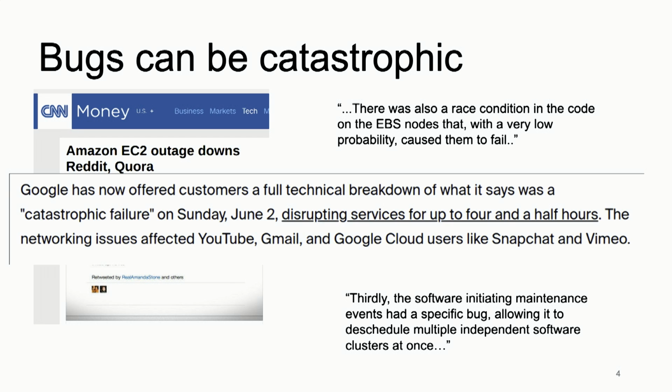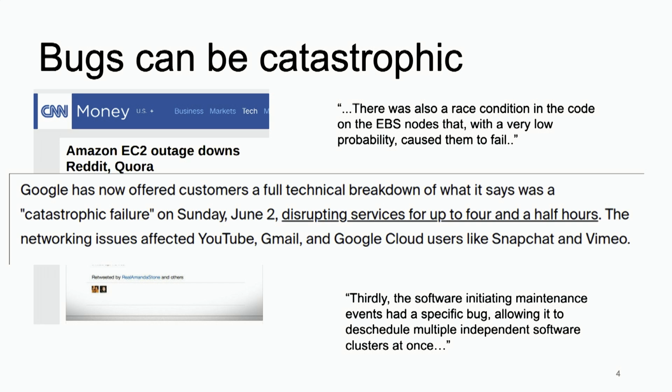But in all of them, there's a key, critical bug that showed up that never showed up before. So for example, in the Amazon case, there was a race condition in the code on the Elastic Block Store nodes that only happened occasionally, and then they were shut down themselves, making the situation even worse because other nodes wanted to copy data, overloading the remaining nodes.